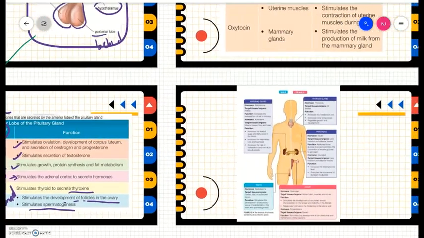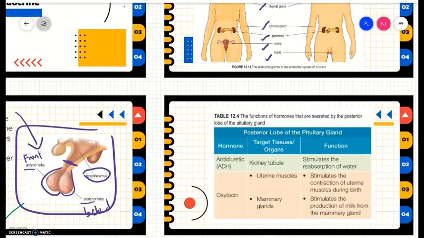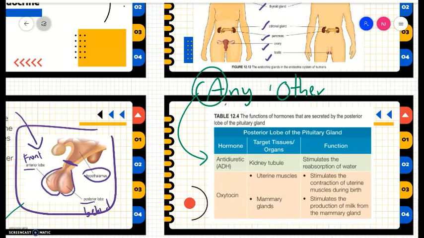Next, what are the hormones secreted at the posterior lobe of the pituitary? Remember, "any other", because A stands for ADH, antidiuretic hormone, and O stands for oxytocin.